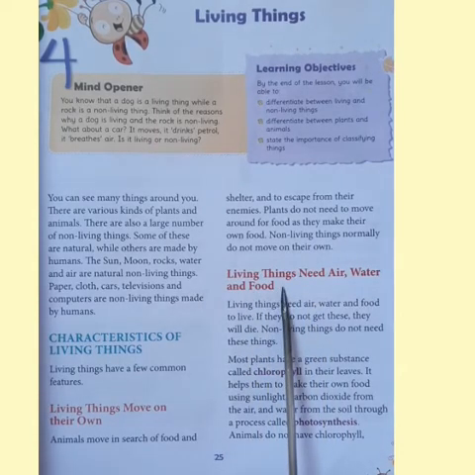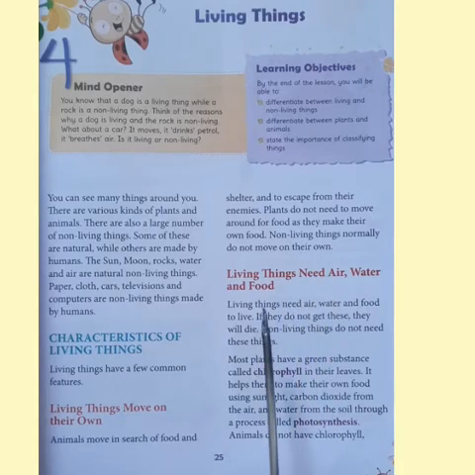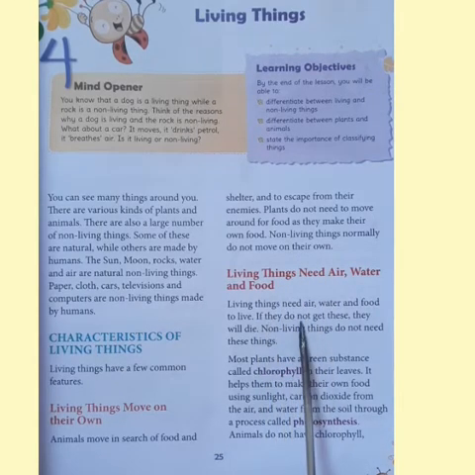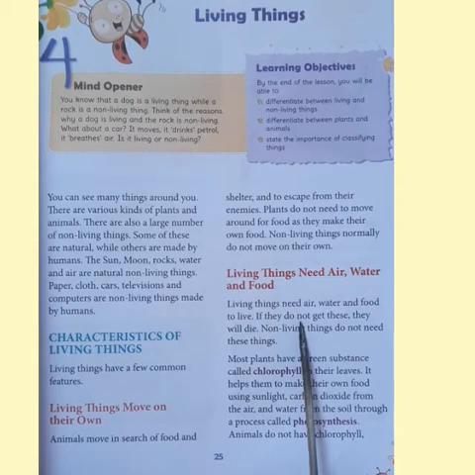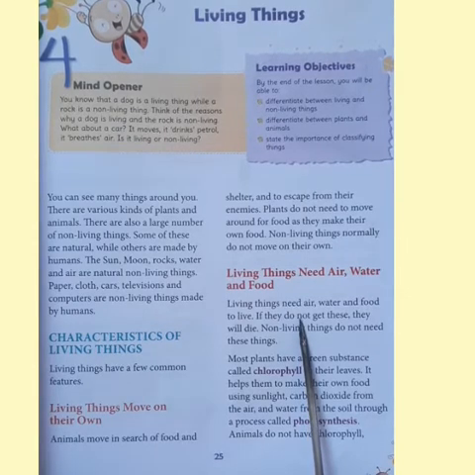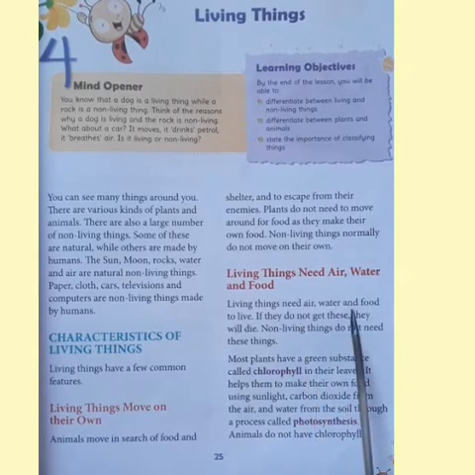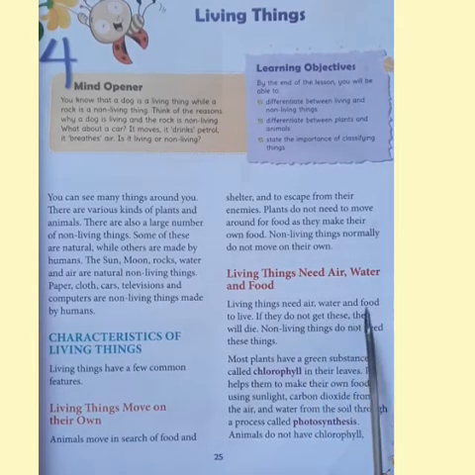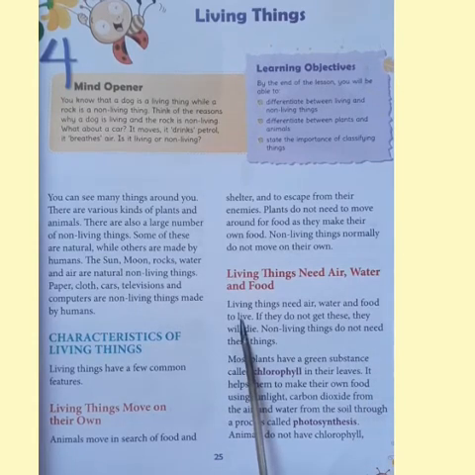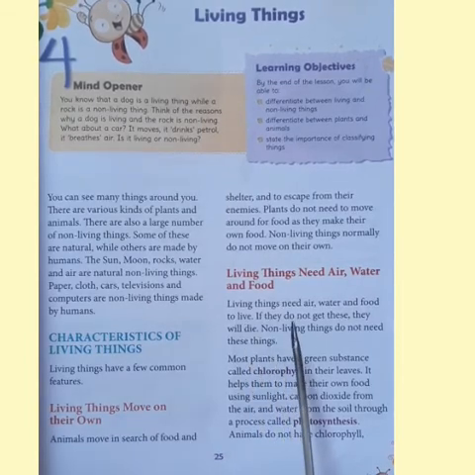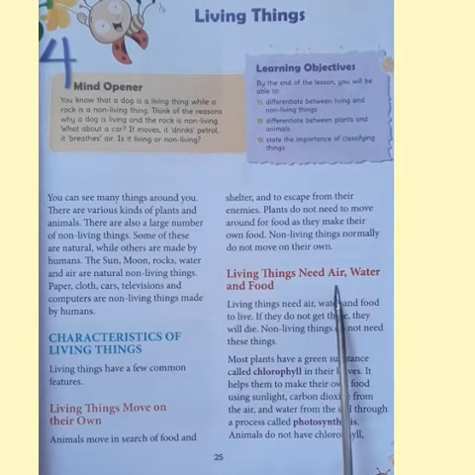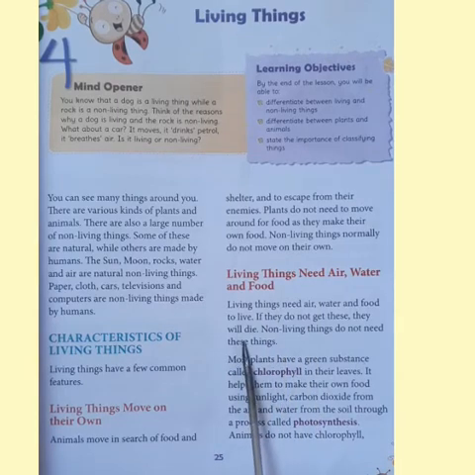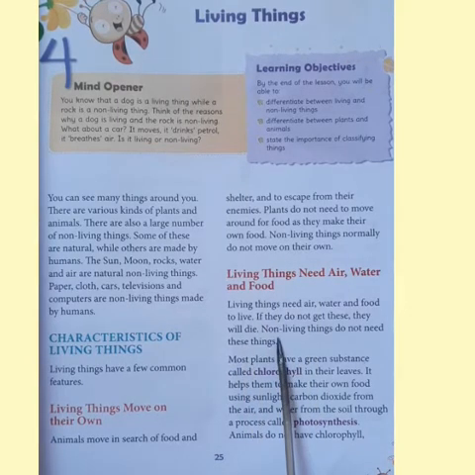Living things need air, water, and food. All the living things need air. They breathe air. All the animals and plants will breathe air. They drink water and they eat food to live. Otherwise, they cannot survive. If they do not get these things, it may be air, water, or food, they will die. Of course, non-living things do not need all these things. They don't want air, nor water, nor food to live.